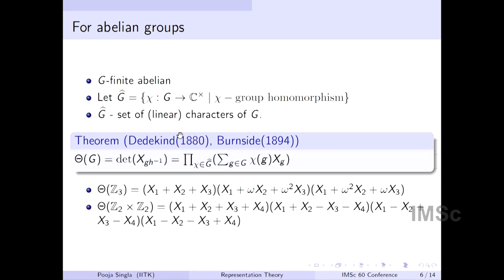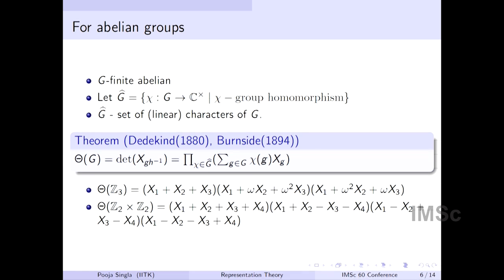Let me just say what he found. He realized that this theta G again decomposes as degree 1 polynomials, and he could say exactly what the coefficients are. The coefficients are given by what are called linear characters, or group homomorphisms from G to C star. He explicitly gave the coefficients, and all of these are distinct polynomials.